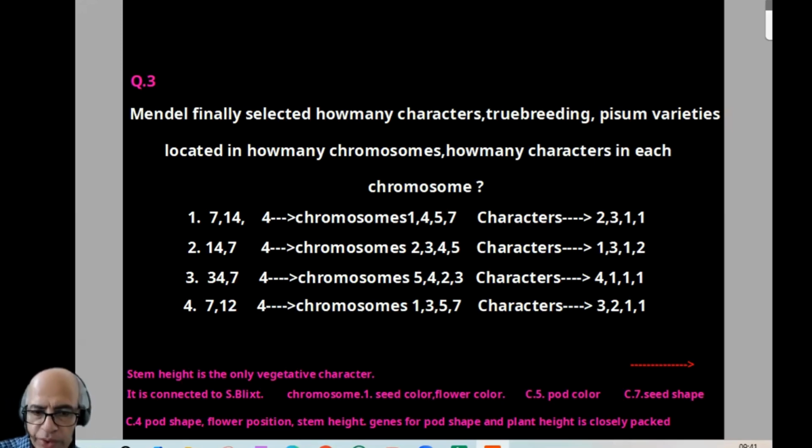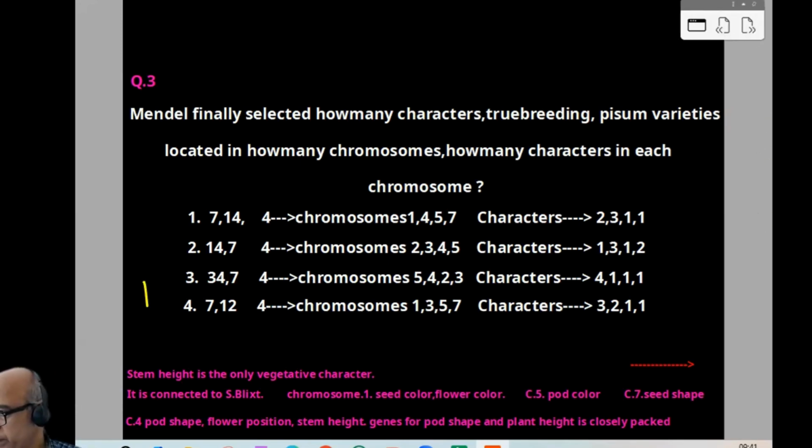And the genes for pod shape and plant height are closely packed, which means there may be linkage between them. So please read the bottom, the red mark or whatever color the statement is given in. It's important and connected with that question. So for question number 3, the answer is 1. It is clear, hopefully. We can proceed to the next question.